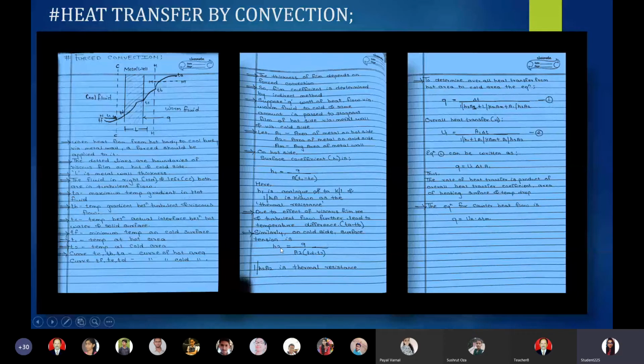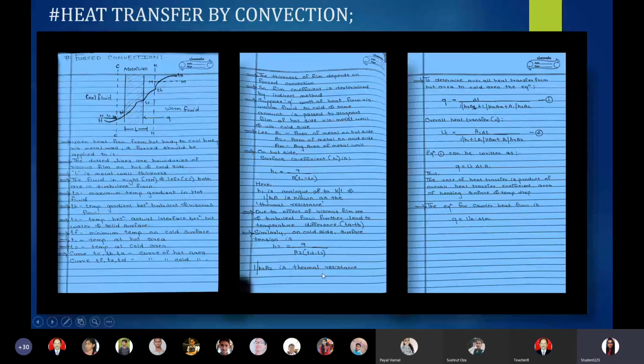H2 is equal to Q by A2 into TD minus T2, where Q is the rate of heat transfer, A2 is the area of metal on cold side, and TD is the point which is present on the metal wall, and T2 is the temperature which is allotted to the cool area. Similarly, the surface coefficient of cool area is having inverse or analog to thermal resistance.